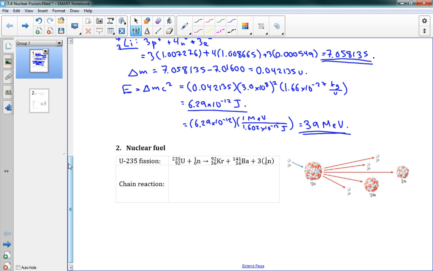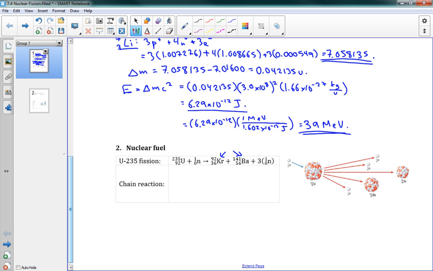So you can see the equation, U-235 fission. We've got uranium plus a neutron, goes down to krypton, barium, and 3 neutrons. These two things here, it's not always going to be those elements. It's going to be 2 daughter atoms where the protons need to add up to 92, which is uranium.